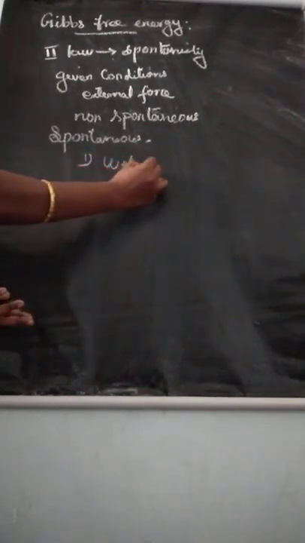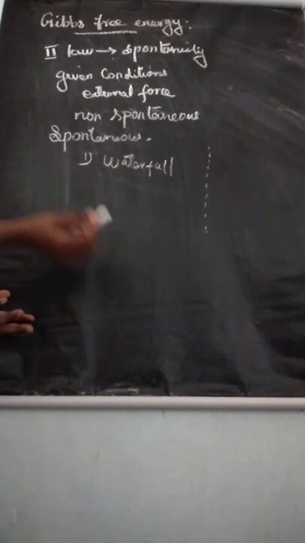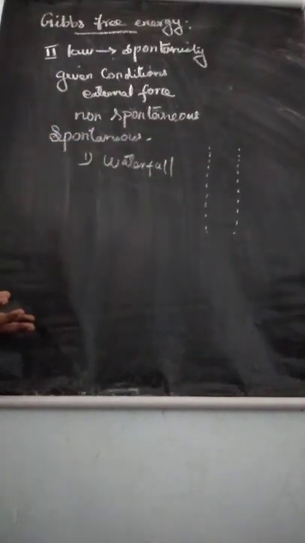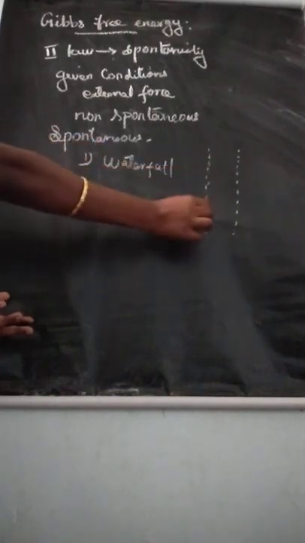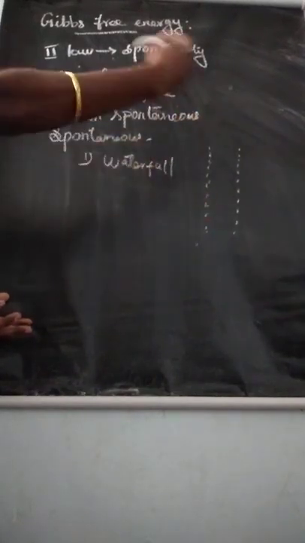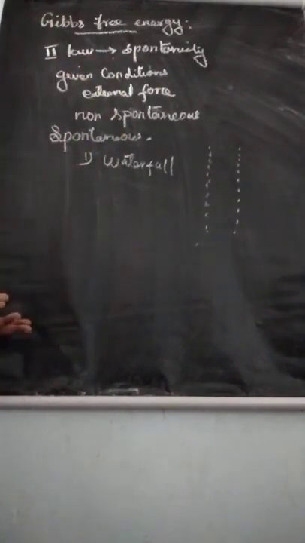A waterfall runs downhill, but it never flows uphill. So we say that is a spontaneous process. That is one of the simple examples of spontaneous.